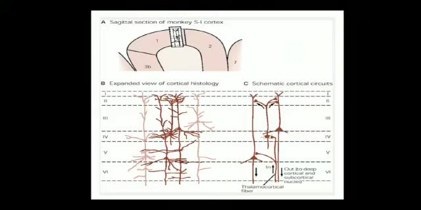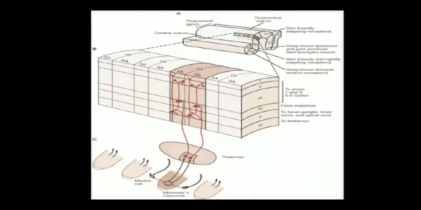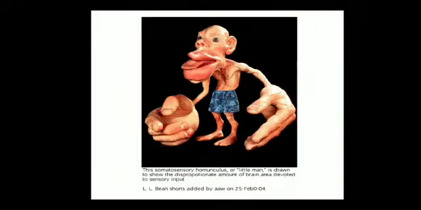The first is the molecular layer, the second is the external granular layer, the third is the layer of small pyramidal cells, the fourth is the internal granular layer, the fifth is the large pyramidal cell layer, and the sixth is the layer of fusiform cells. These are the different layers in the somatosensory cortex.